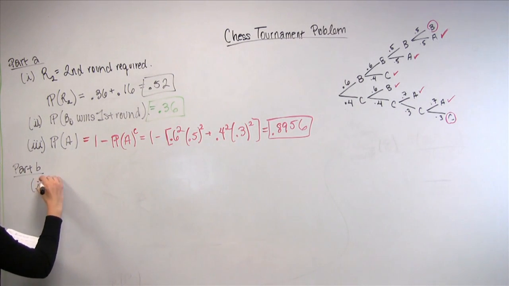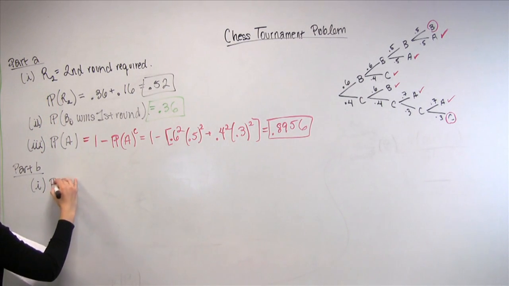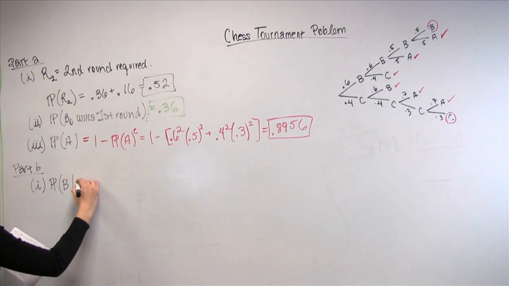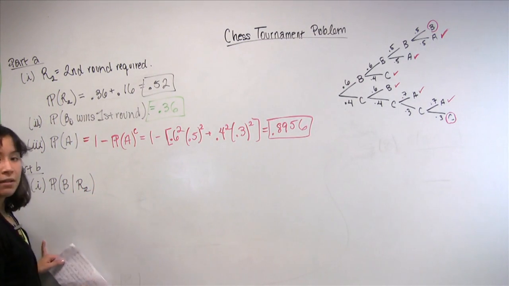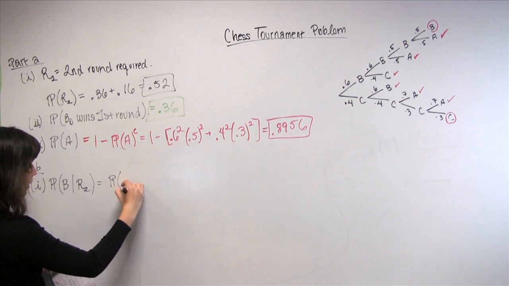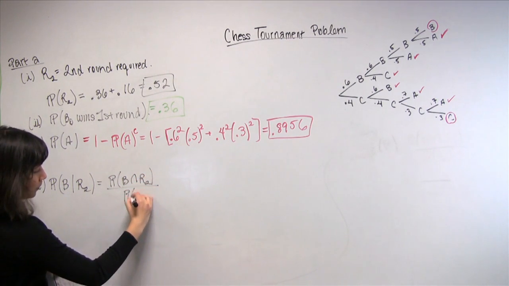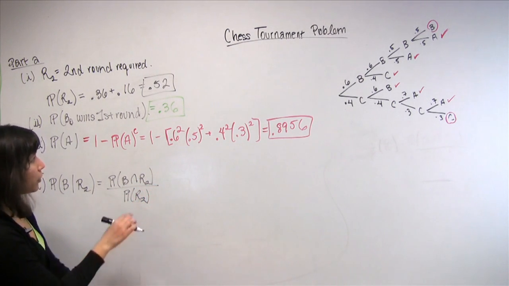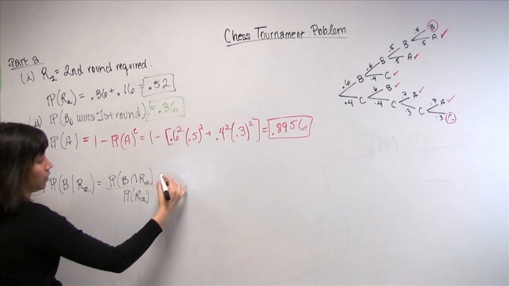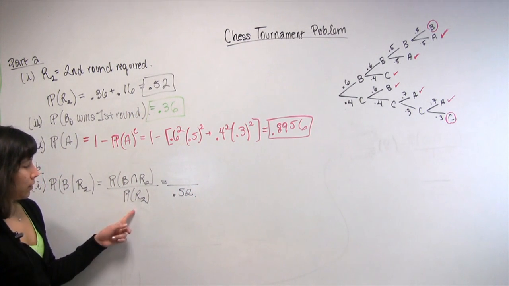So in the first part, and again, I'm going to continue my notation with R2. We want the probability that Bo is the surviving challenger, so I'm just going to use B to denote that, given R2. Now, by definition, you should remember from lecture that this is equal to the probability of B and R2 divided by the probability of R2. And of course, we've already computed this value right up here in part A. We know it's 0.52. So we don't have to do any more work there. We only have to look at the numerator.